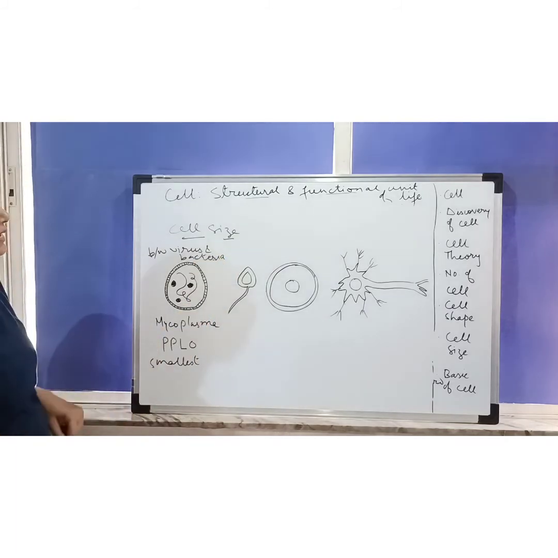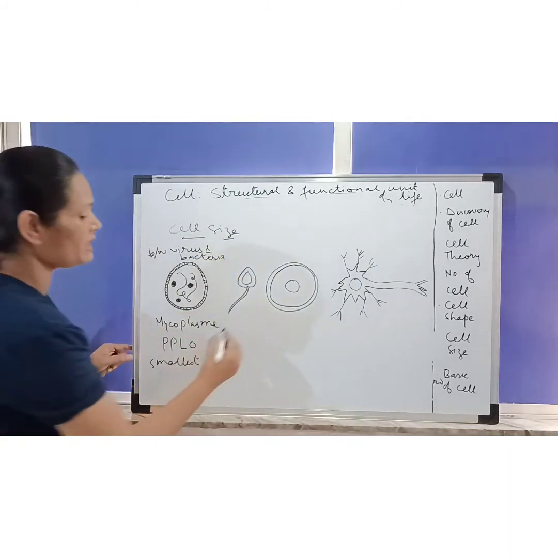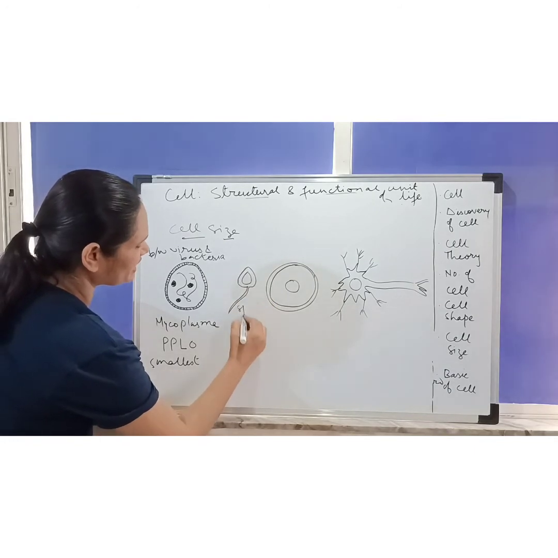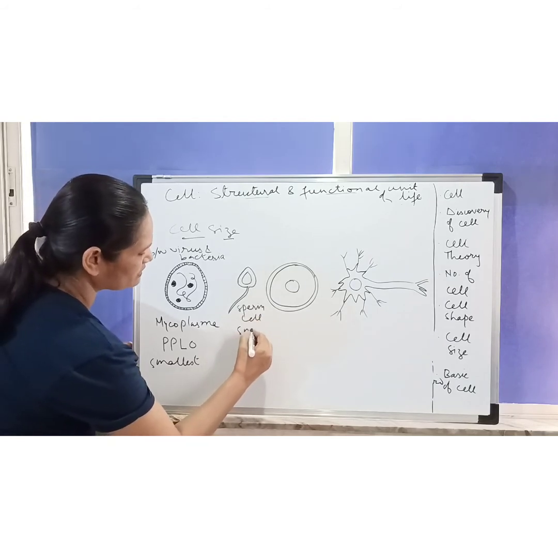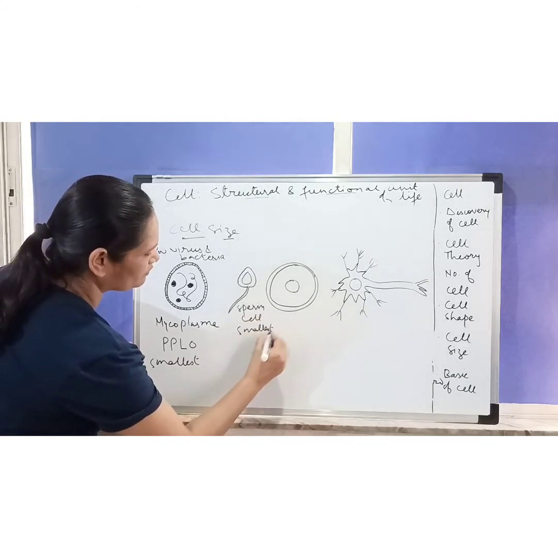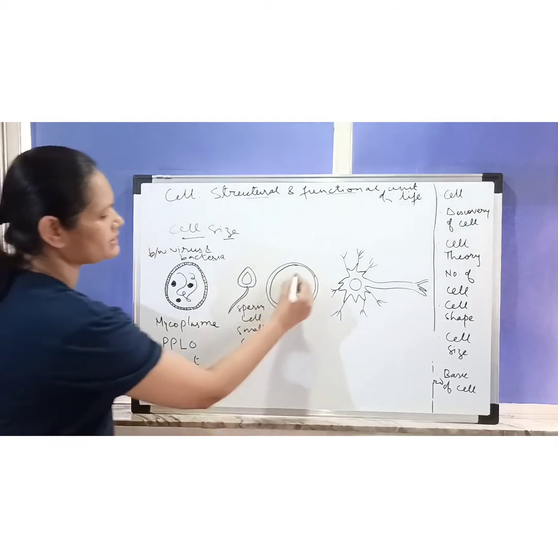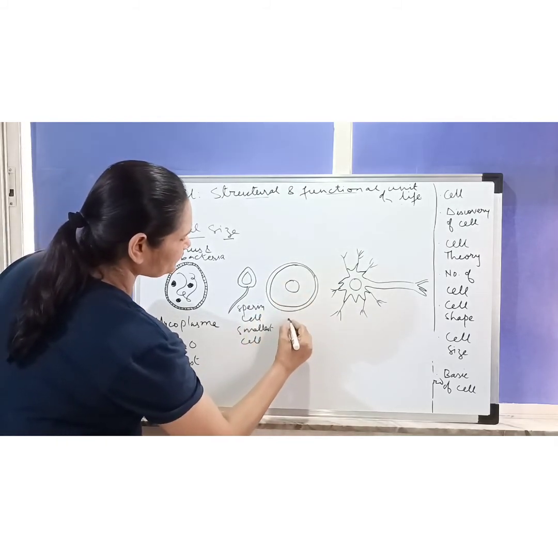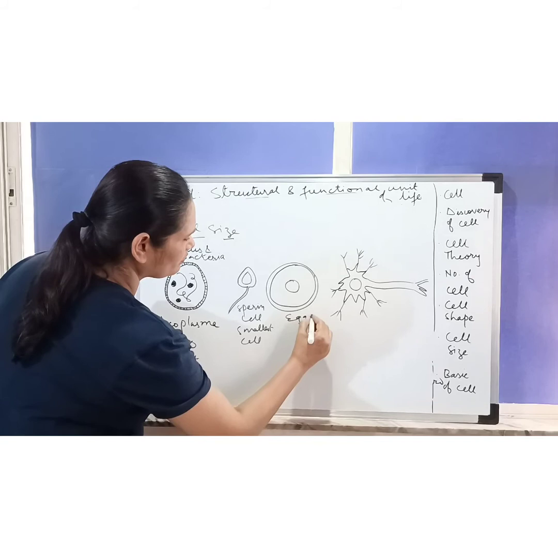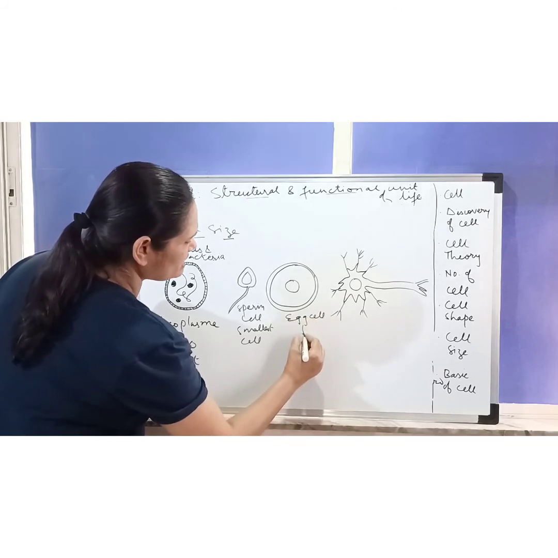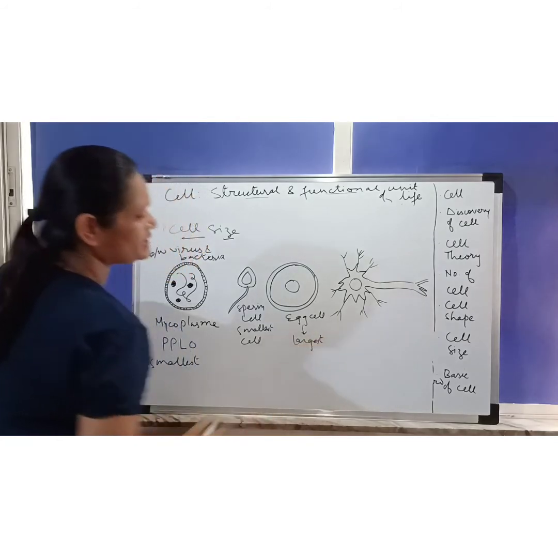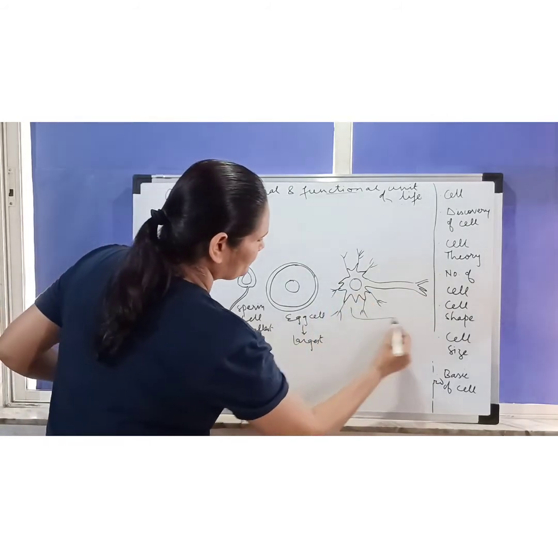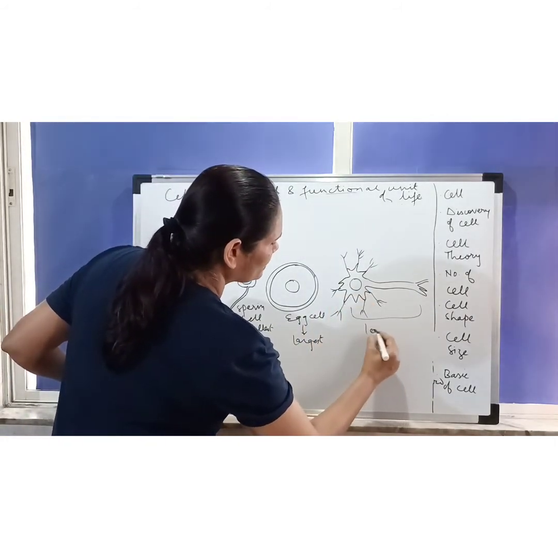Then in human beings, this is the sperm cell, and this is the smallest cell in human beings. This is the egg cell, which is the largest in the human being. And then nerve cells, they are the longest.